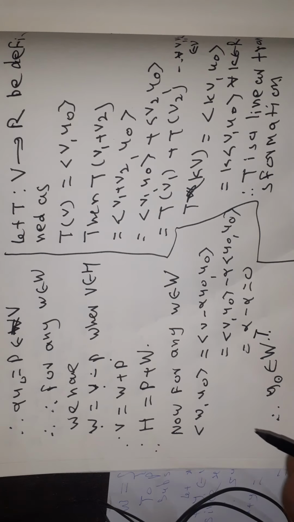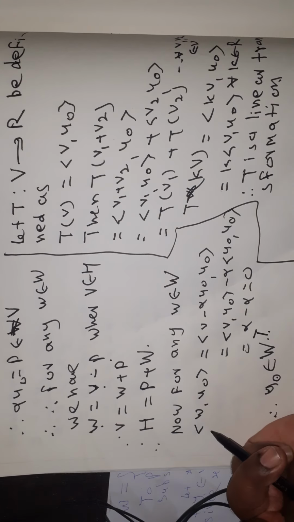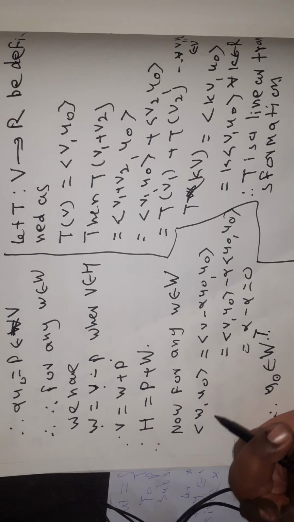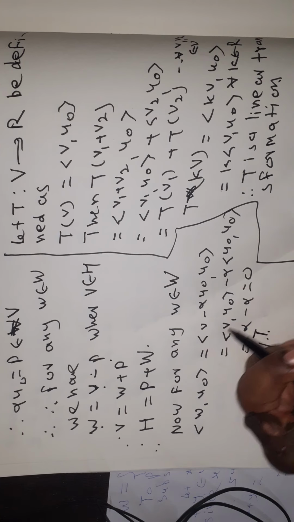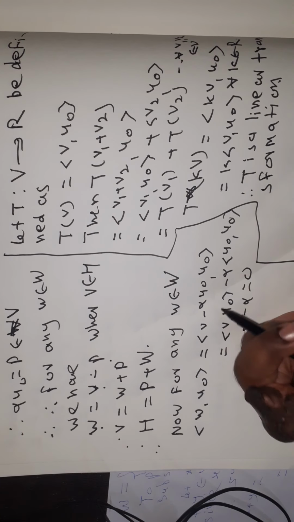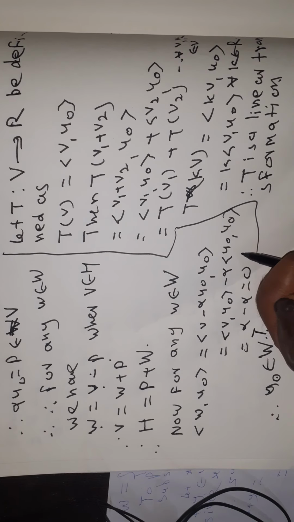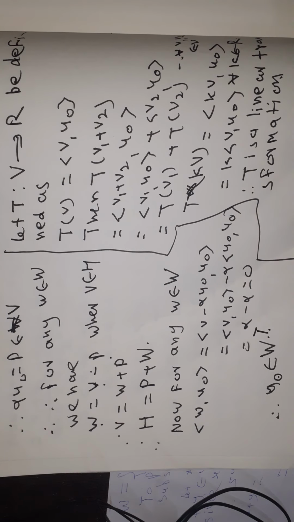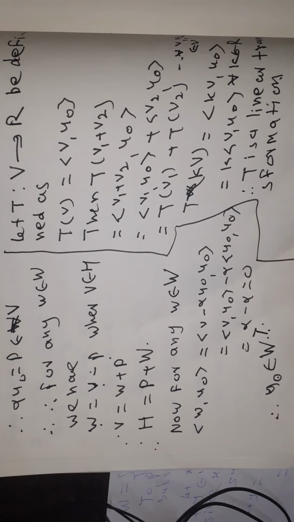Now we prove that the dimension of the subspace W is equal to n minus 1. For any w belonging to W, w is of the type V minus αU0. The inner product of V minus αU0 with U0 is equal to the inner product of V and U0 minus α times the inner product of U0 and U0, but the inner product of V and U0 is equal to α, so this is α minus α, which is 0.